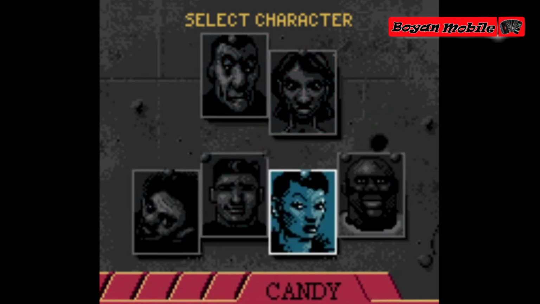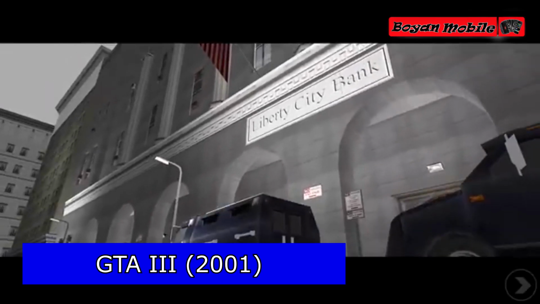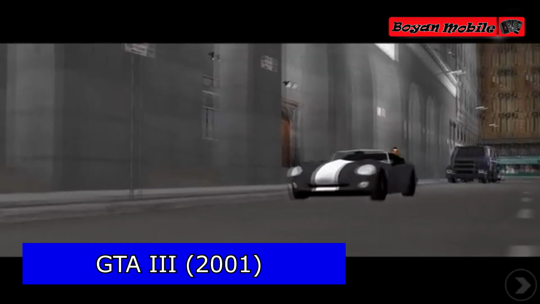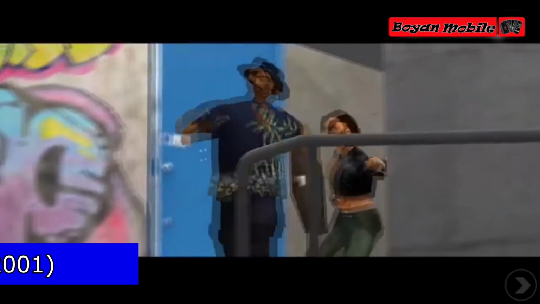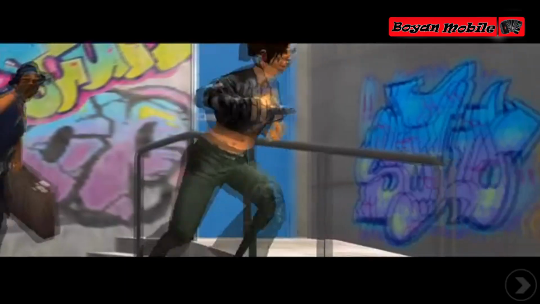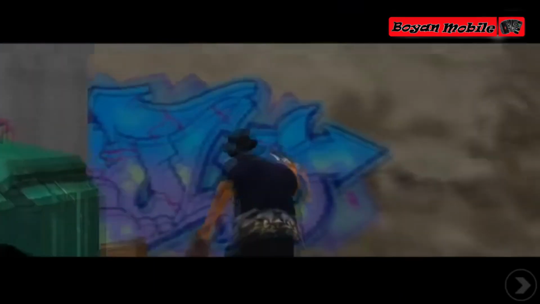In 2001 for PlayStation 2, in 2002 for PC, and in 2011 for iOS and Android, the third part of GTA was released. For Android, this was the first official port from Rockstar. GTA 3 was then 10 years old. In general, it is worth noting that this is the first game in the Grand Theft Auto series in 3D. The view here is already from the third person, although the top-down mode is still here, but this is simply for the sake of appearances.